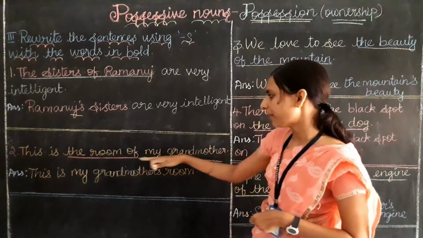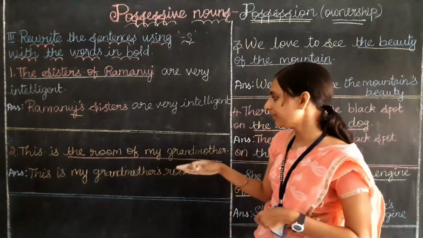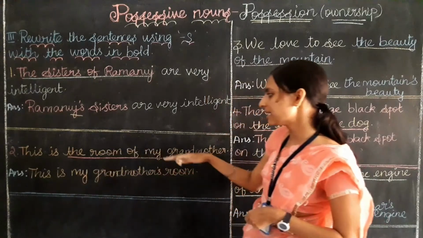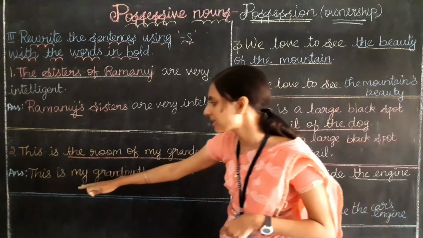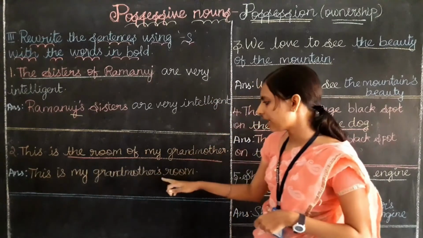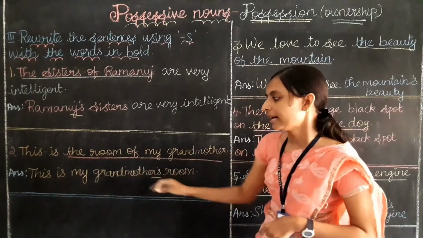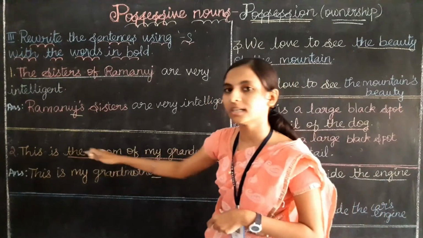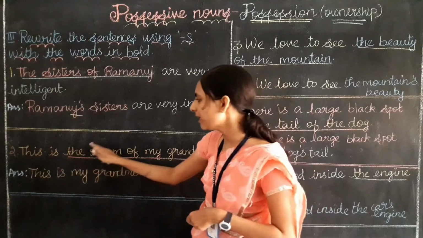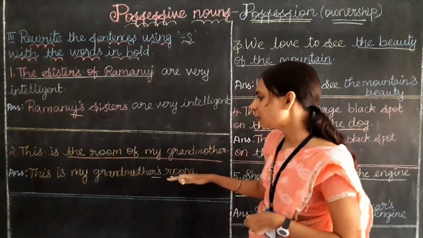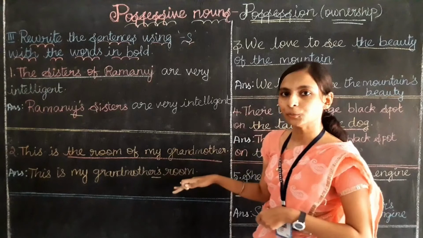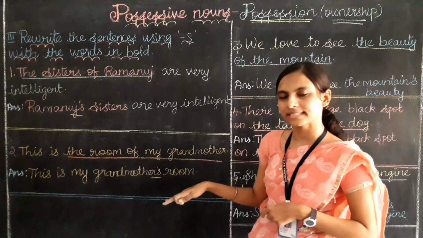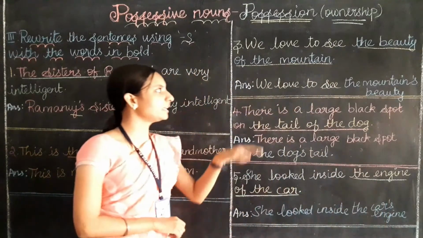For every sentence you can see. So here also the room of my grandmother will be like: my grandmother will come first. So these last two words will come first. My grandmother. Then apostrophe s we need to add: my grandmother's. Then what she owns? Room. We are not going to write "the room". We are only going to write room. So my grandmother's room. Clear? This is the correct answer. Same for each and every sentence.